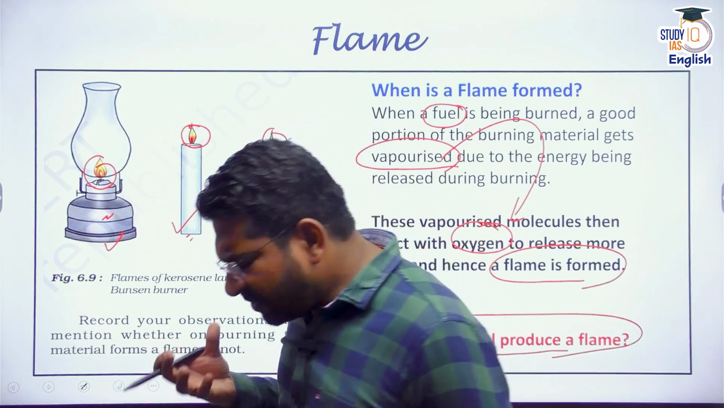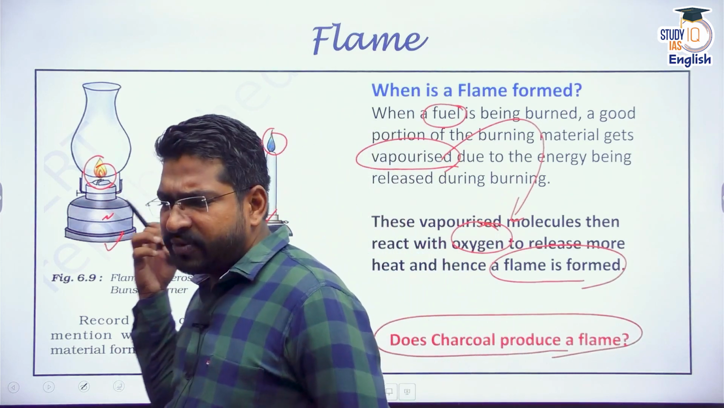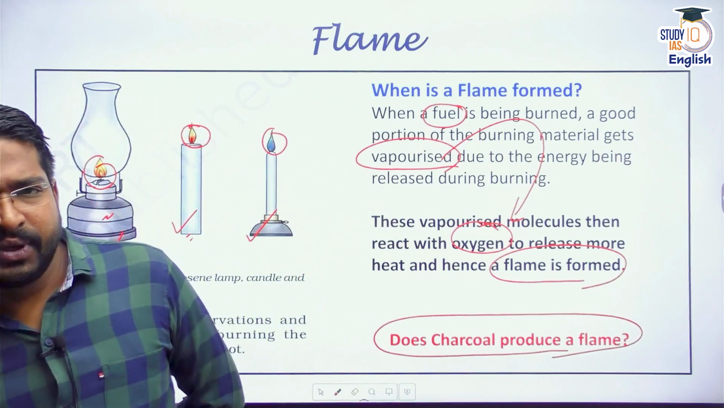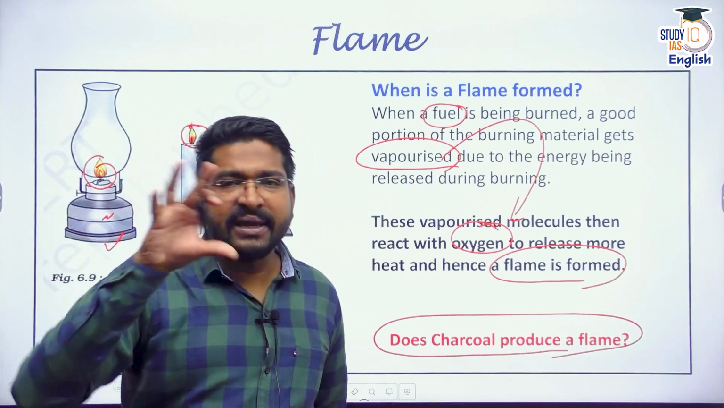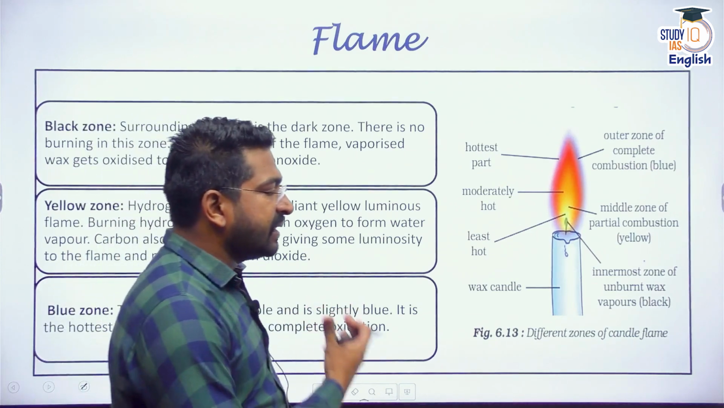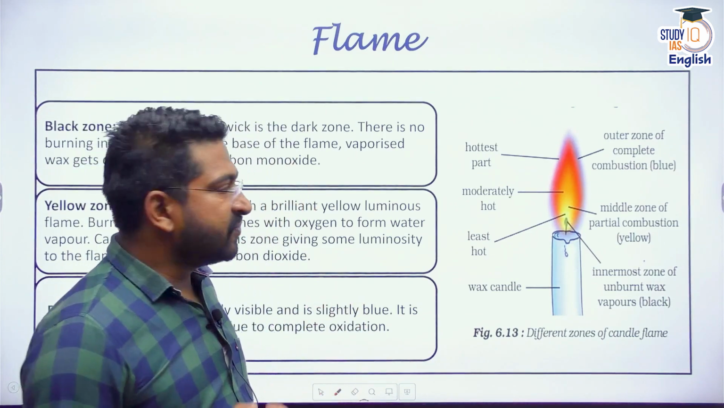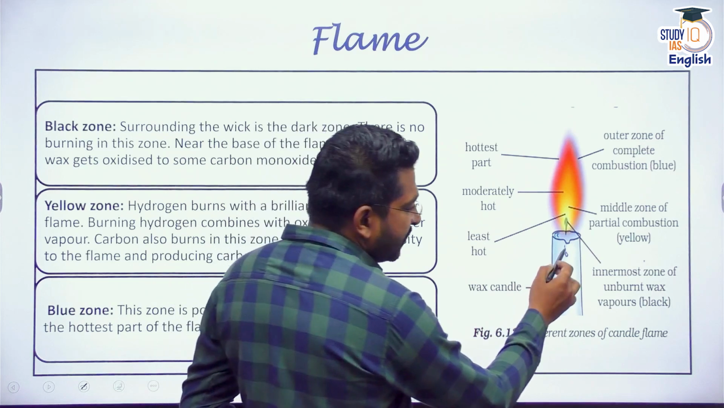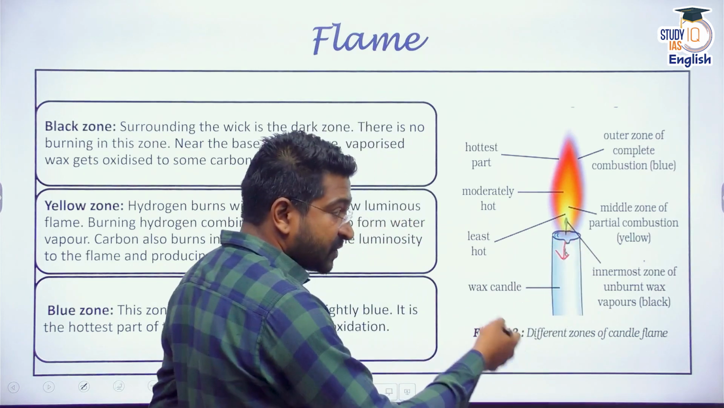But whenever we look at a flame, now we'll talk from the perspective of a candle flame. Every flame has certain characteristics, different zones. We need to understand this. Now, this is a typical candle flame which burns through different zones. You can see here the candle is burning. This is the burnt wax, or the molten wax, which is going down.